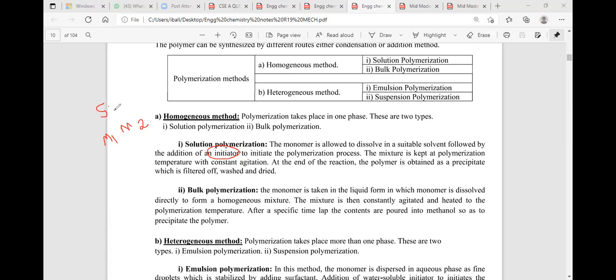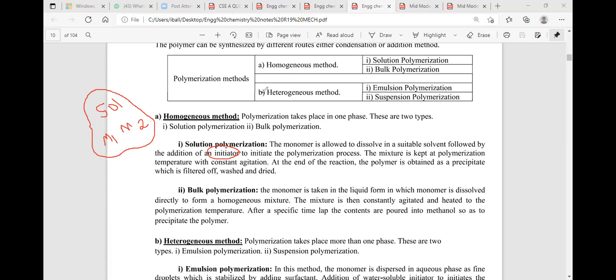Now, when we add a solvent to monomer 1 and monomer 2, if the solvent and the monomers are in a soluble state, that indicates homogeneous character. An insoluble state indicates heterogeneous character.